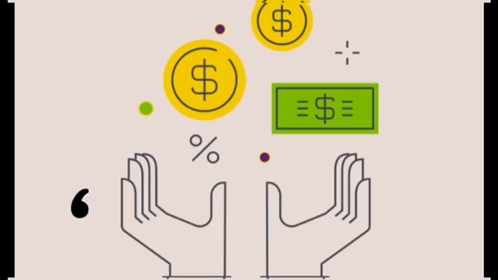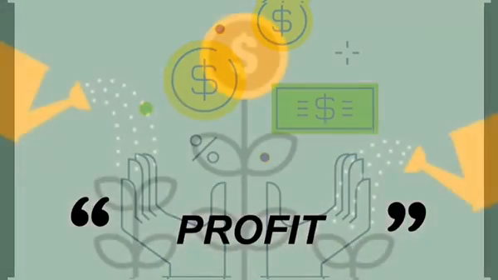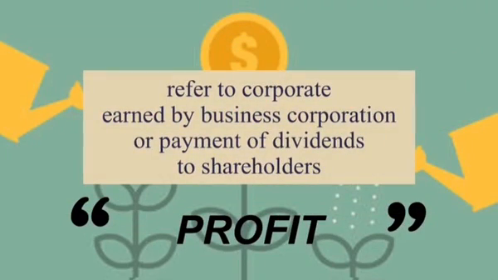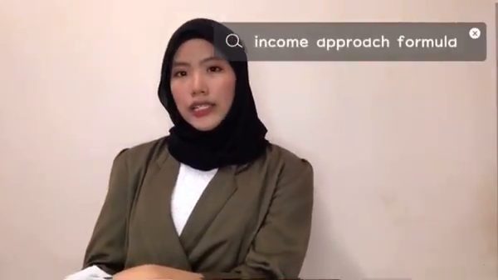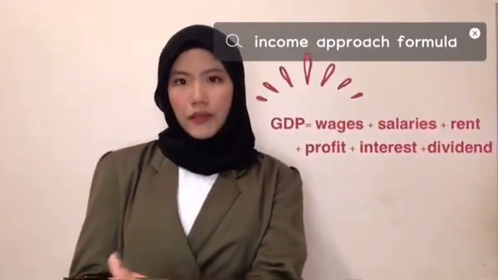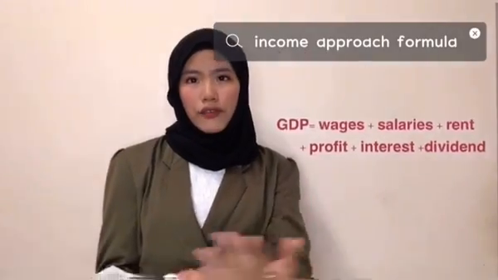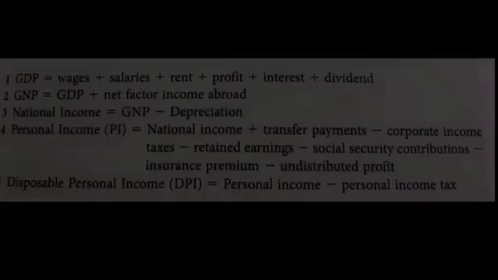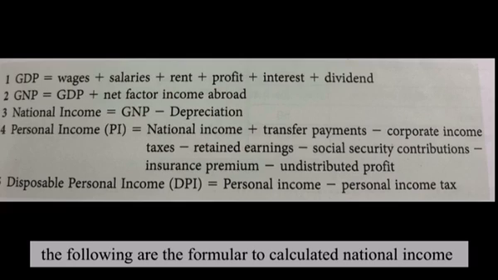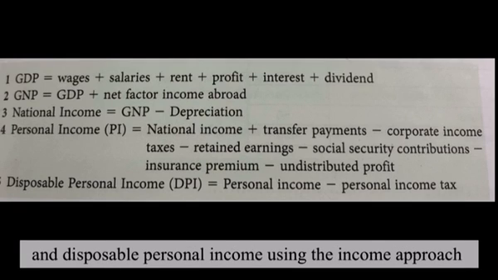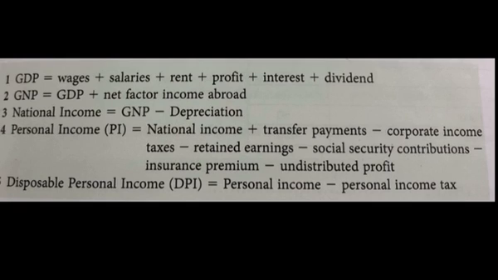Last but not least is profit. Profits basically refer to corporate profits earned by business corporations or payment of dividends to shareholders. So here we can see that in the income method, gross domestic product (GDP) is calculated by adding up all the items of income earned from the factors of production. The following are the formulae to calculate national income and disposable personal income using the income approach.